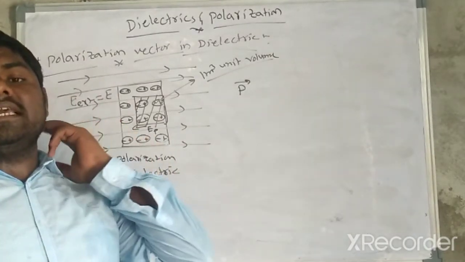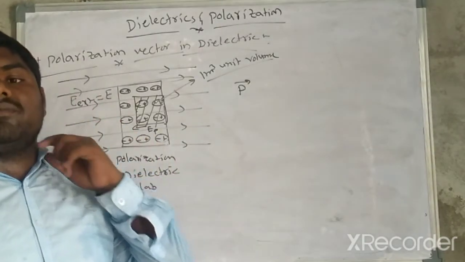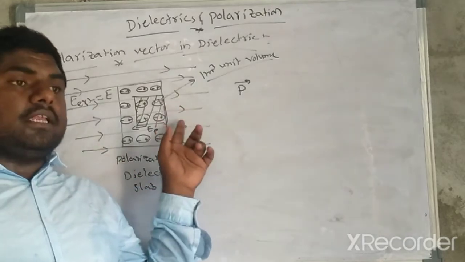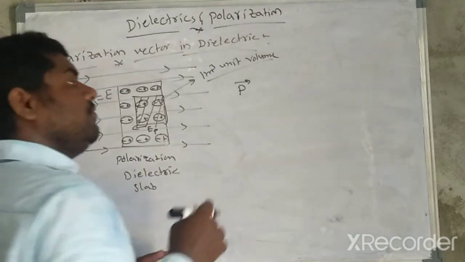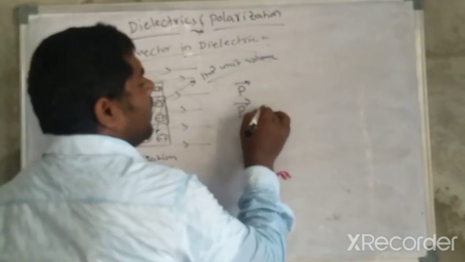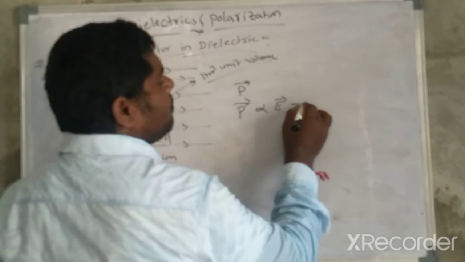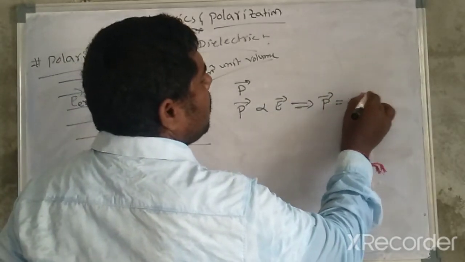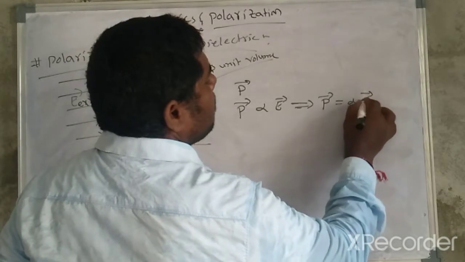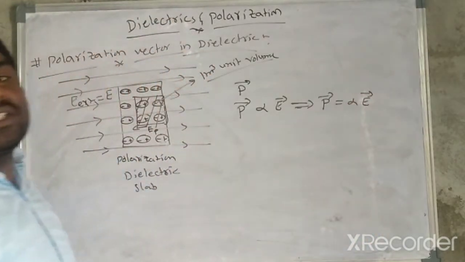If P bar is the average dipole moment of each dipole in the presence of an external electric field, then P bar is directly proportional to E bar, so P bar is equal to alpha into E bar. Here alpha is the proportionality constant.